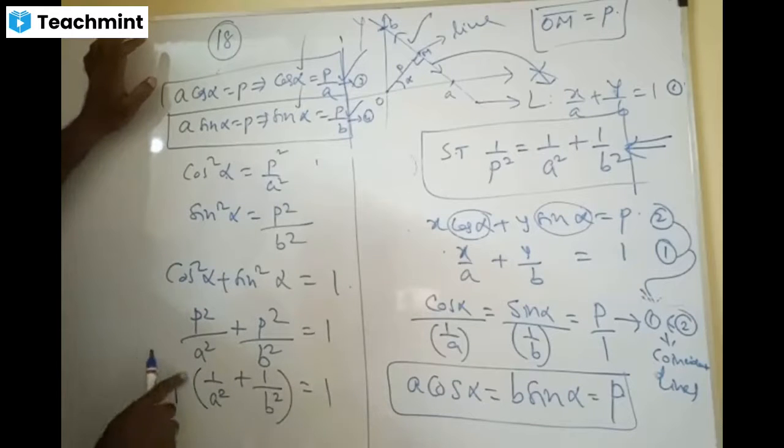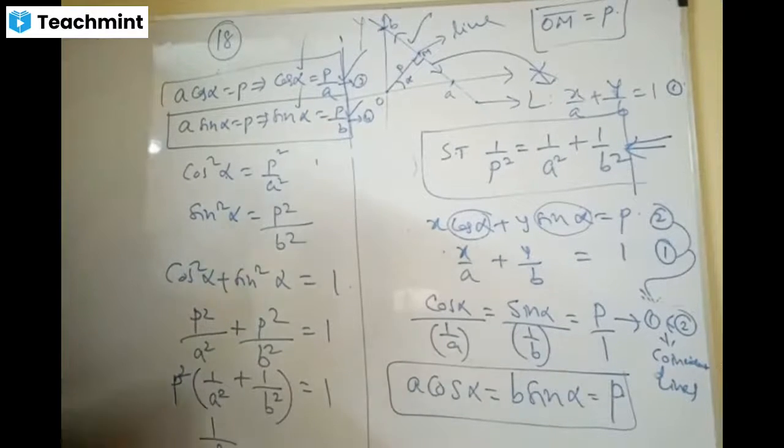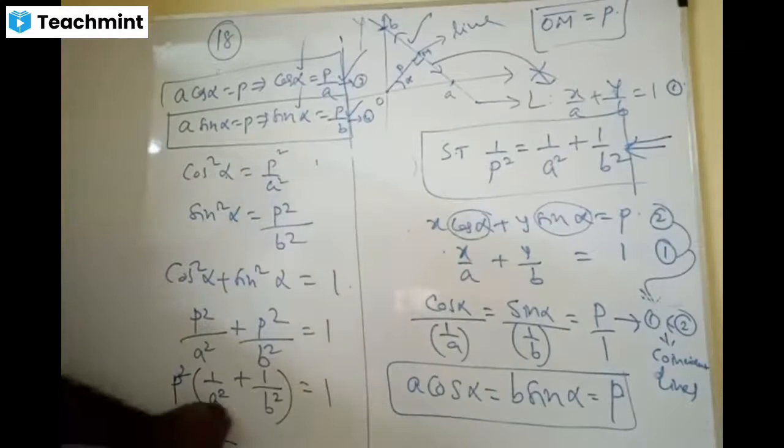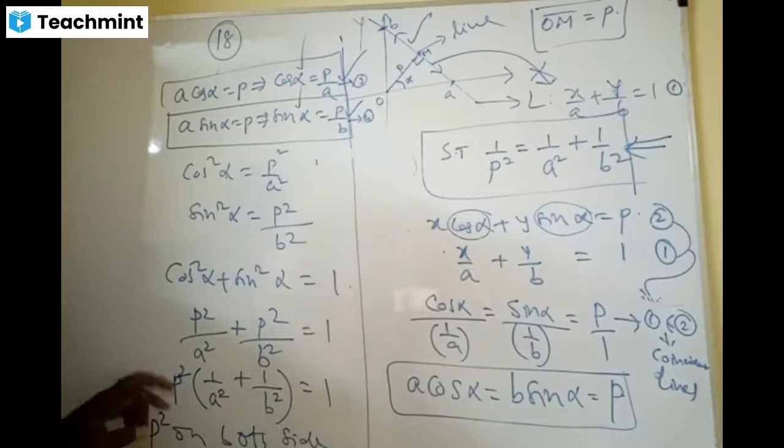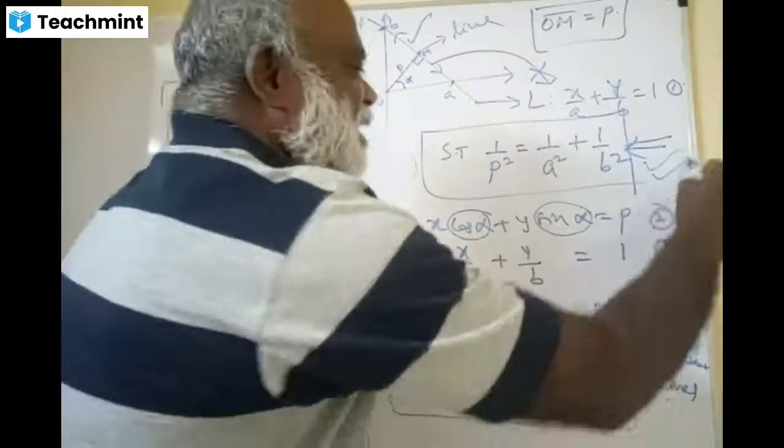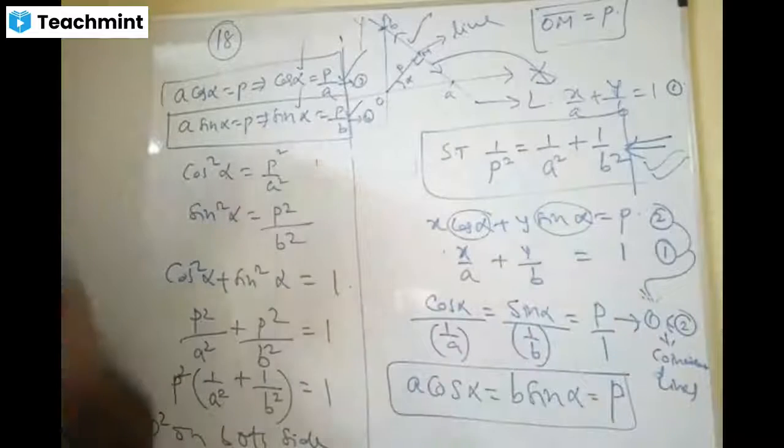Now you divide with P square. I hope you are able to see. Now I will write it. Divide with P square on both the sides. Now what do you get? P square cancels. 1 by A square plus 1 by B square is 1 by P square. Hence proved. How beautiful it is.